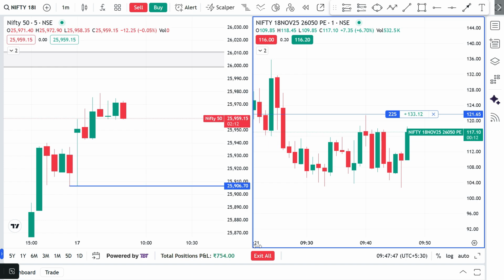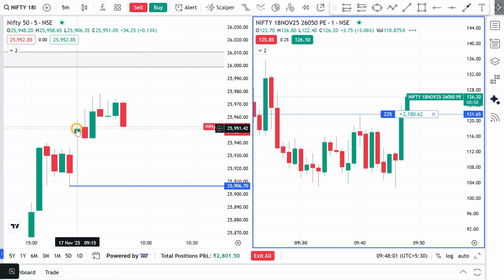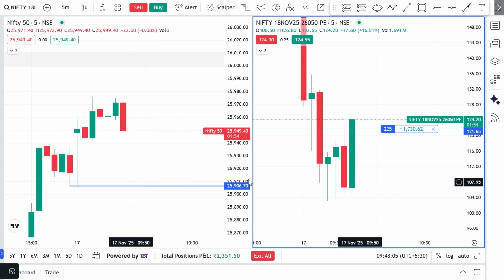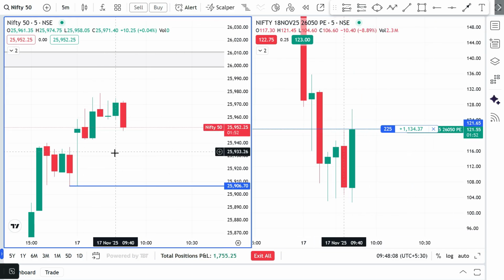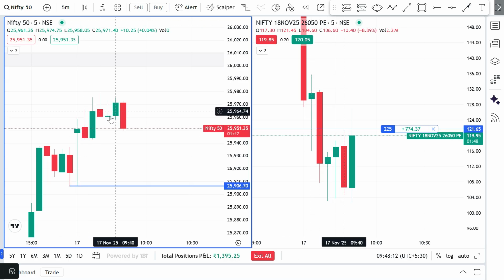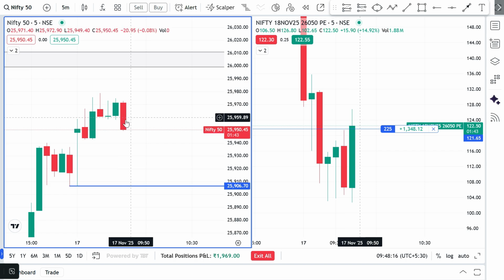Okay, you can see, just after we exited, our SL got triggered. After the SL got triggered, it created a bearish angle. That's why we enter this particular trade. So I'm expecting the market to fall. Okay, let me change to the 5-minute time frame. You can see a good bullish angle in the option chart and a bearish angle on the spot chart. So I'm expecting it to break this zone and fall and give the target of the day low.